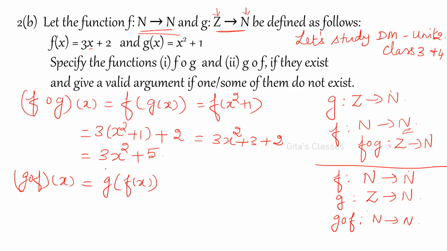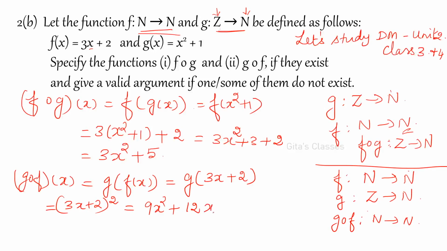Next is g composition f of x, that is g of f of x. What is f of x? 3x plus 2. What is g of x? x squared, so whatever is there, you have to square it. So (3x plus 2) the whole squared is equal to 9x squared plus 12x plus 4, plus 1.